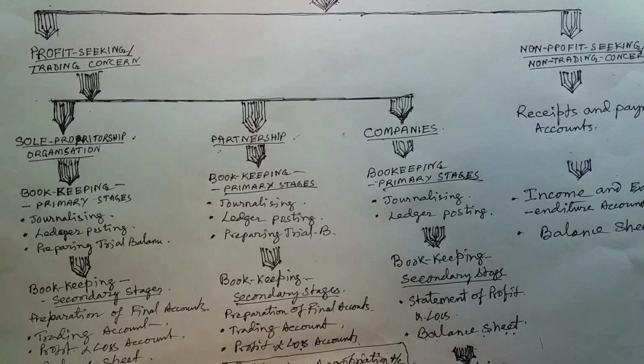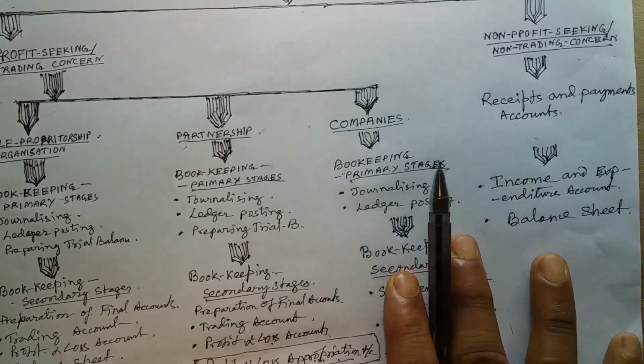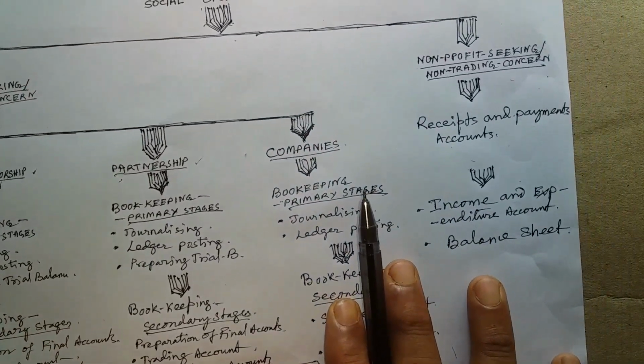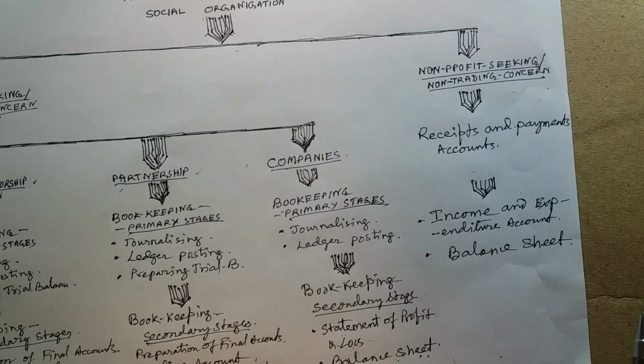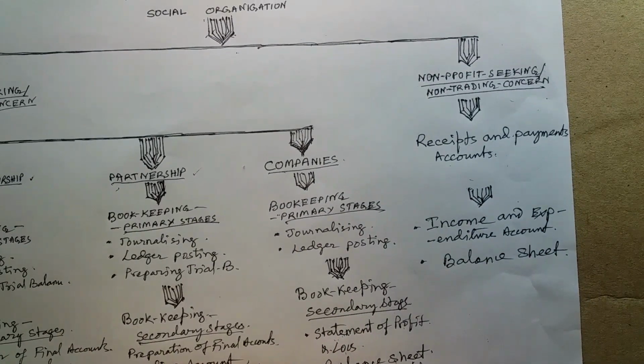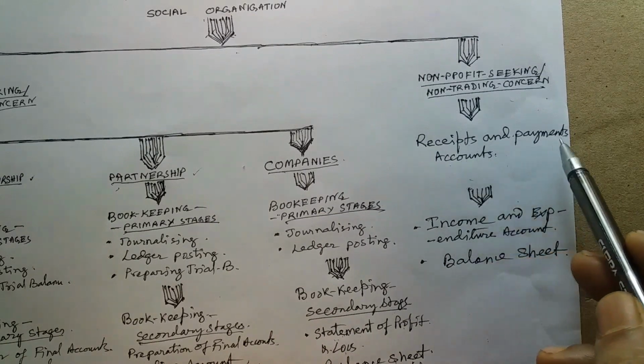Now the next one is the non-profit seeking concern. They maintain books of account mainly on a cash basis. For that reason, they prepare a receipts and payments account.